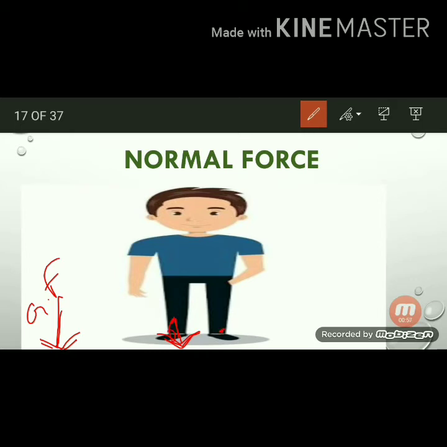At this point of contact, the force is in the perpendicular direction. This force is always in the upward direction. It always opposes the gravitational force. It balances the gravitational force. That force is called normal force.